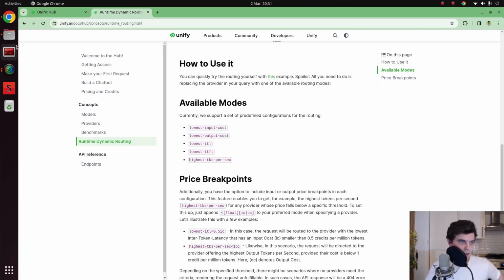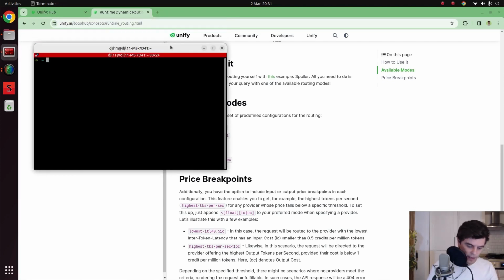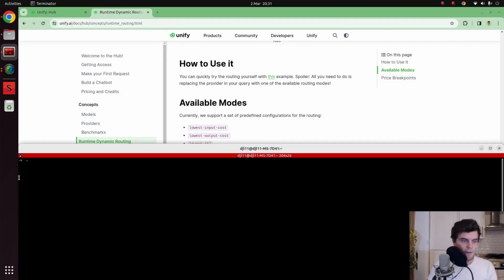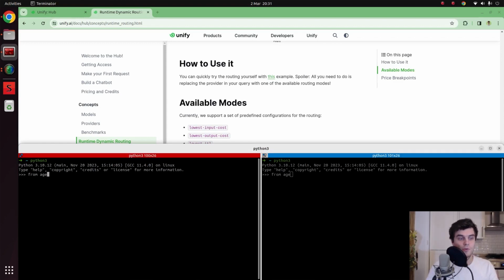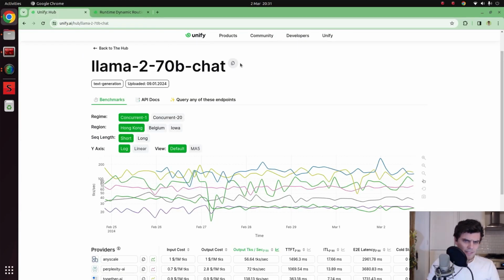So the way we can do that, let's just quickly open up a terminal. Again, as usual, let's split the screen. Let's open up a Python session. Let's import the agent, as we always do. Okay, and then we're going to do agent equals agent. Let me just quickly move this up to the top as well.